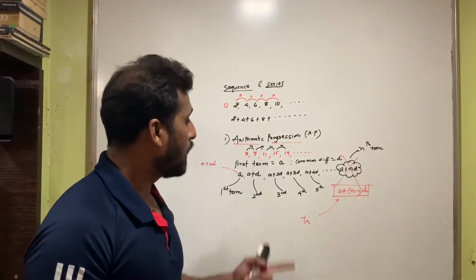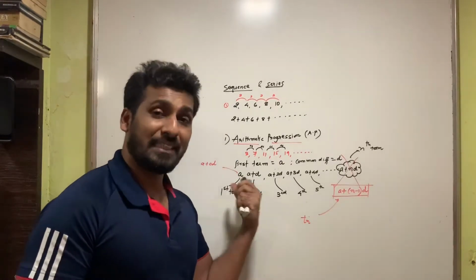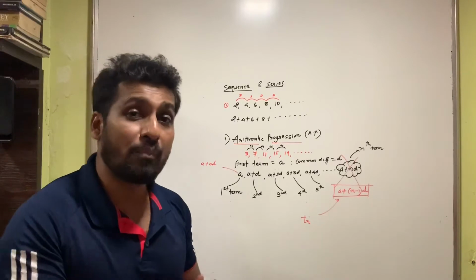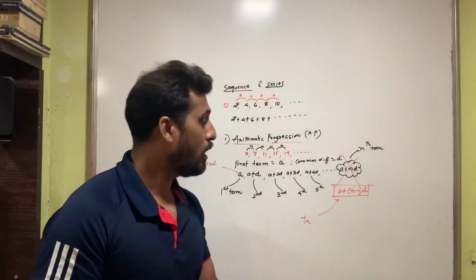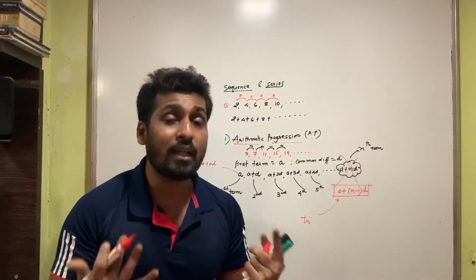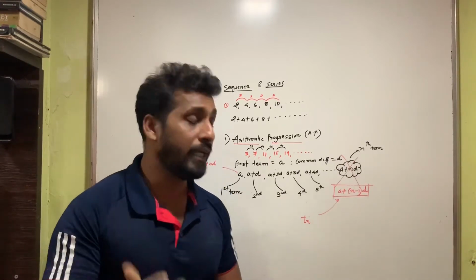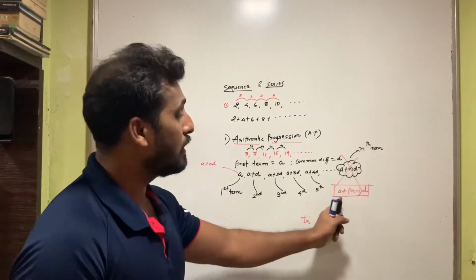In arithmetic progression, the difference always remains a constant, and if I take the first term as a and the common difference as d, then the progression can be written as what? a, a plus d, a plus 2d, a plus 3d, and so on. Then the nth term of the sequence, which is not the last term, remember that nth term does not mean the last term. It means any term of the sequence, and that term is given by what? a plus (n minus 1)d.